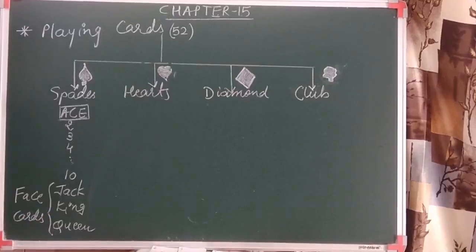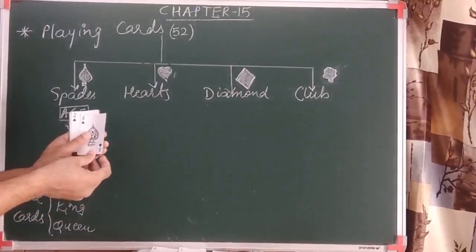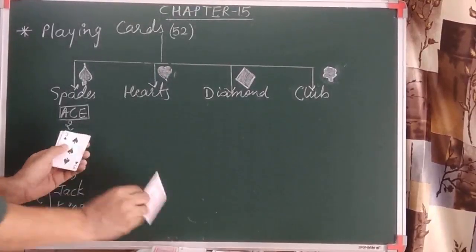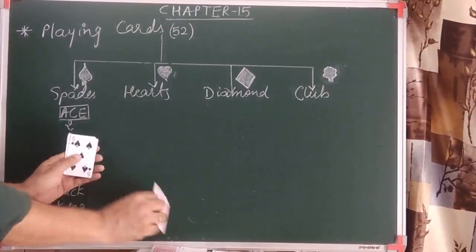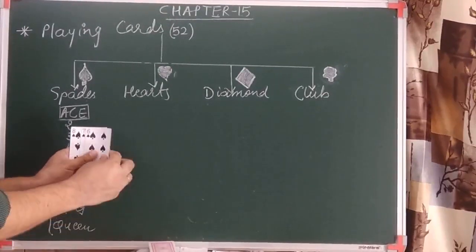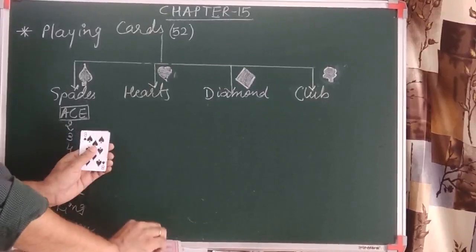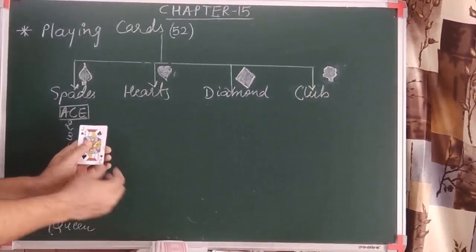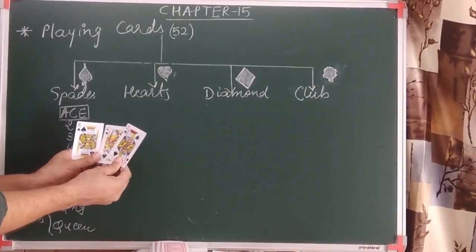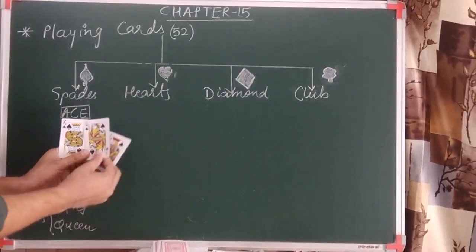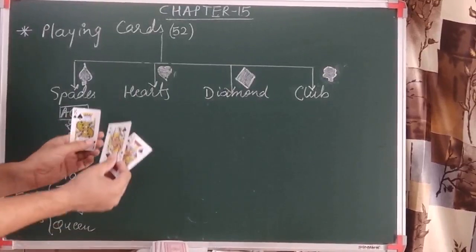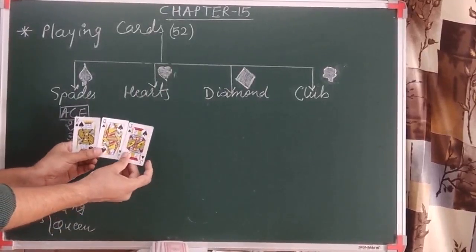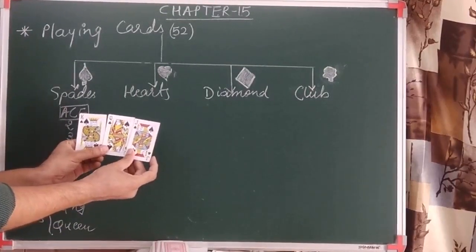Now which are those 13? You can see it's an ace, then 2, 3, 4, 5, 6, 7, 8, 9, 10. Now you can see that these 3 cards which I have, that is jack, queen and king, are not numbers, so we can consider these 3 as face cards.